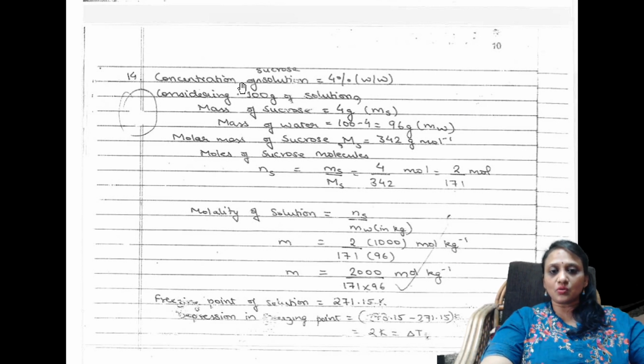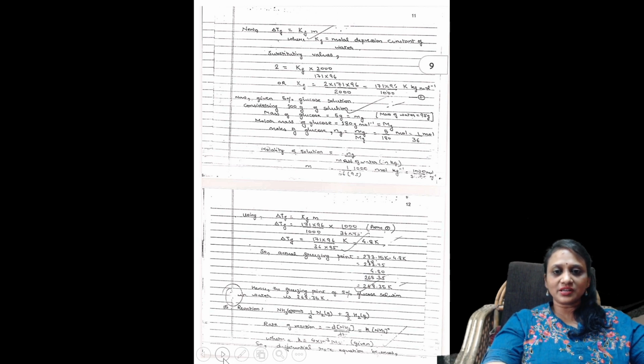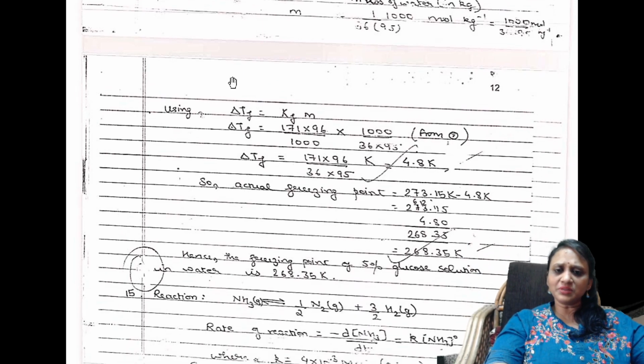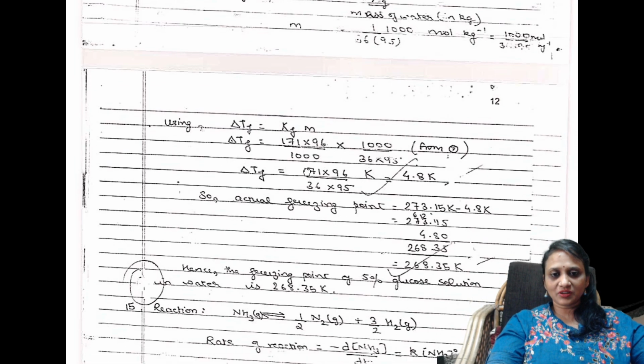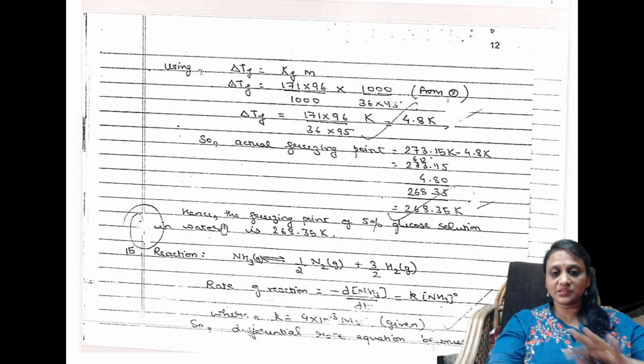Next comes one more question from the solutions chapter. You have to first note all the data which is there. What is given? If any conversion factors are there, do the conversion factors. After doing that, apply it in the formula and finally get the answer. What is important here is, when you are substituting the values, be very careful, because first you are doing all the conversion factors and then applying them in the numerical. So write the formula, substitute the values, finally solve it here only, don't solve it somewhere else, and finally write the units and end your answer as hence the freezing point of, and write the answer. This is a perfect way of writing.